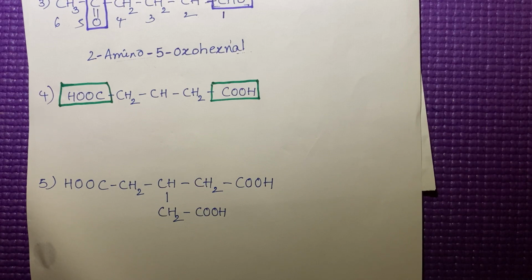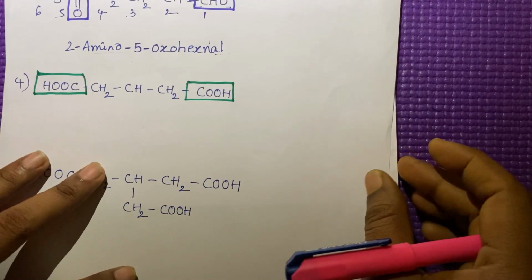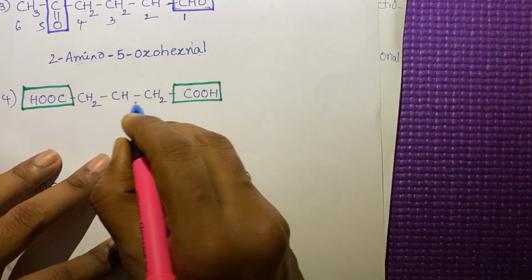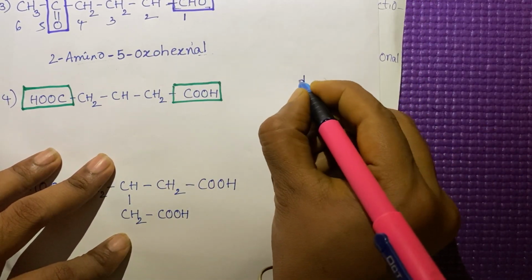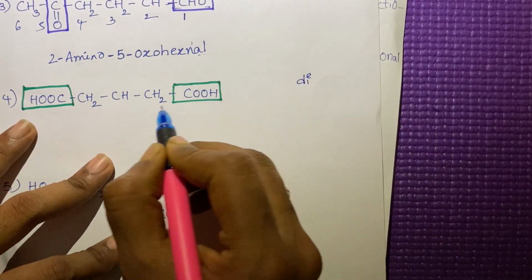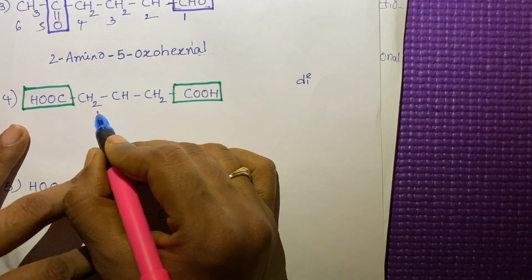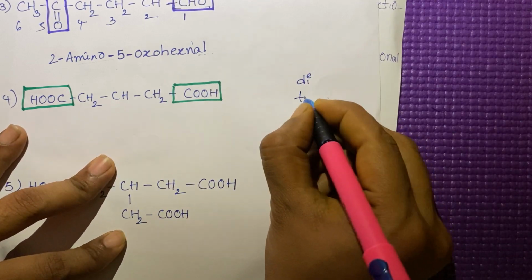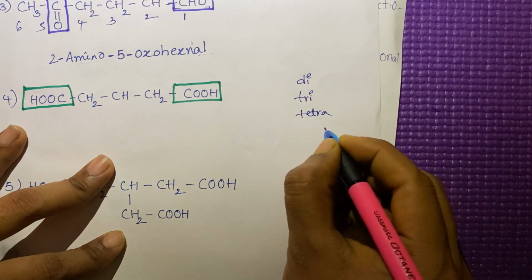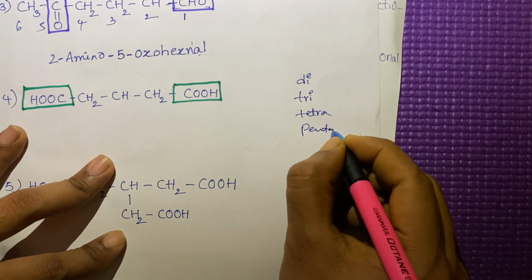In these cases, we have to use some words: if the same functional group is present in two positions, we have to use di. If it is 3, we have to use tri. If it is 4, tetra, and penta, so on, hexa, so on.